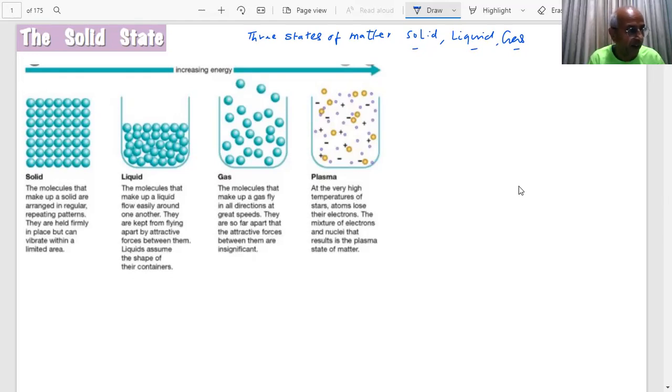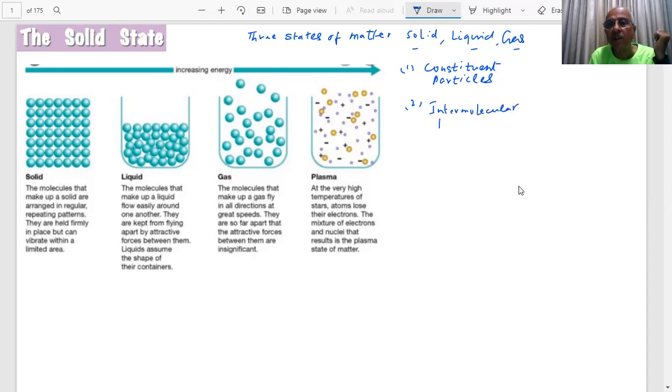Now what are the properties? Everything is made up of constituent particles. There are constituent particles, students, of which the matter is made up: atoms, molecules, ions. These are the species. Now there are two important things which will help in forming the three states of matter. What are those two important things, students?